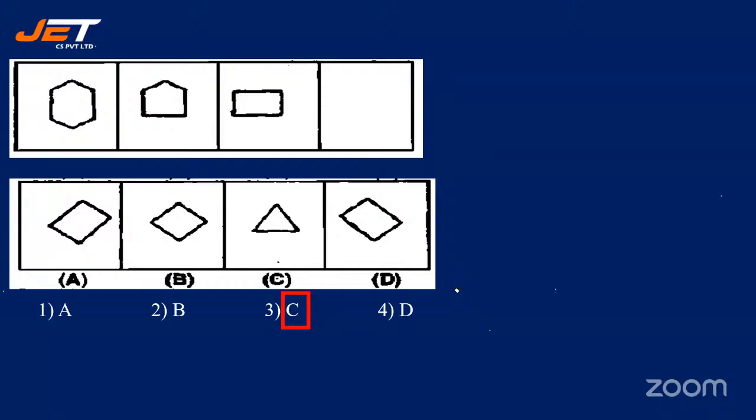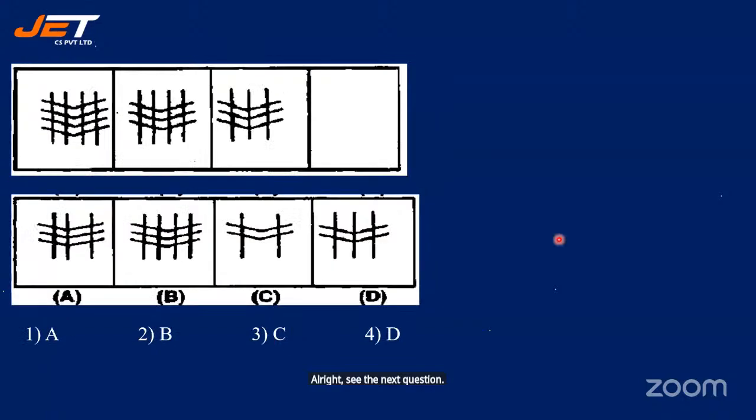All right, see the next question. See the first figure, the second figure and the third one. In the first one, we had 4 horizontal lines. In the second one, there are 3. So the third one also 3.